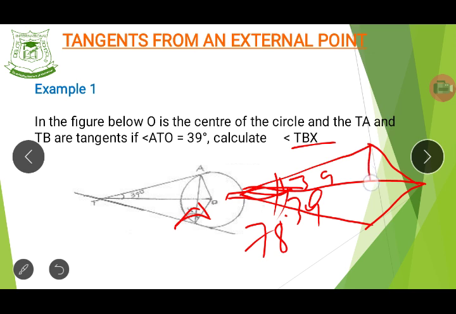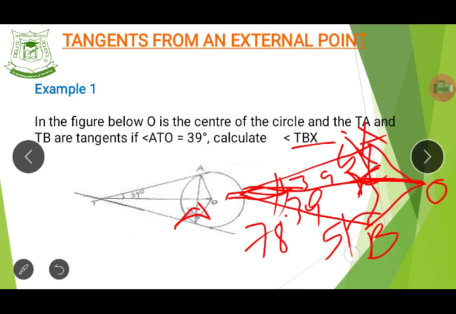Then there is a line of symmetry drawn here that cuts across, that touches A and B, right? This is our point O, and this is our point X. That is the place that cuts through the center line. That's our X. That's the place where the symmetry starts from. Now we already know that this side will be 51 degrees. So the same thing here, this side also will be 51 degrees, right? So we now want to know what is this total side, the whole angle at B. That's what we are talking about here. Do you see that now?